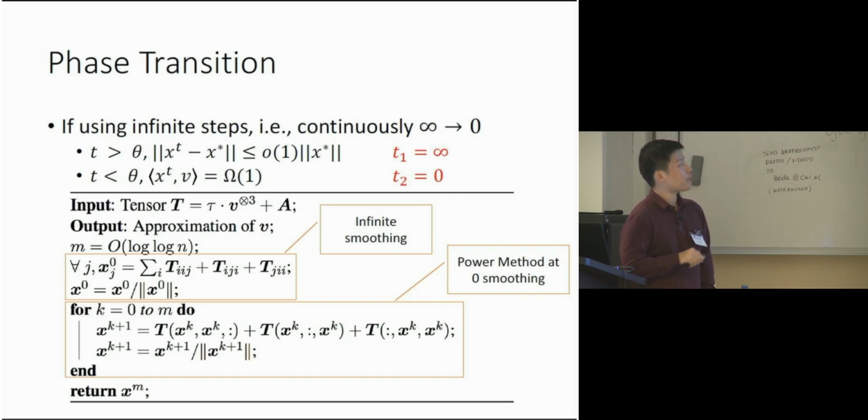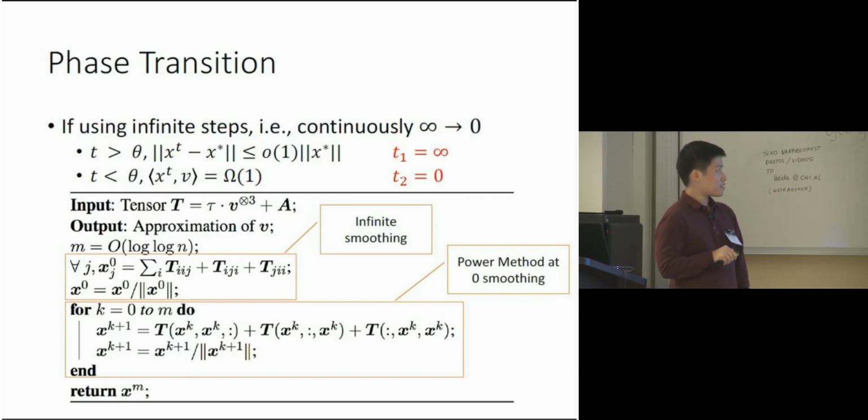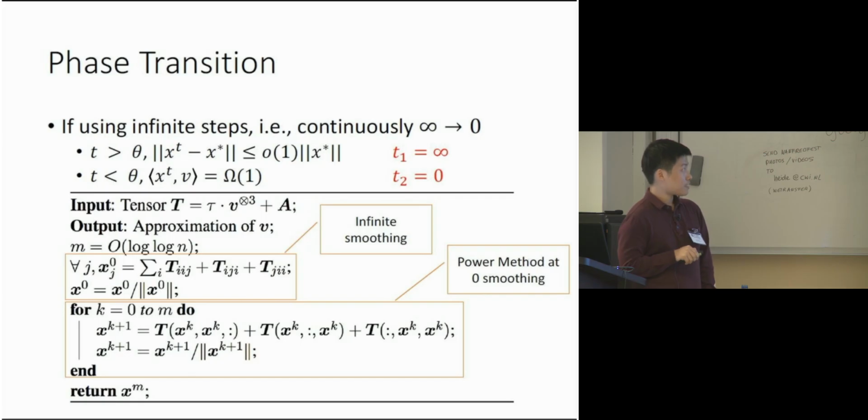Based on this lemma, we can significantly simplify the homotopy method. For the first phase, we only need to choose one point, that is t1 equals infinity. For t less than theta, the second phase, we only need the original function, t2 equals 0. Then that would be our algorithm. We use the infinite smoothing to compute S star as a smart initialization point, and then we reduce our smoothing level directly to 0 and apply the power method at 0 smoothing.